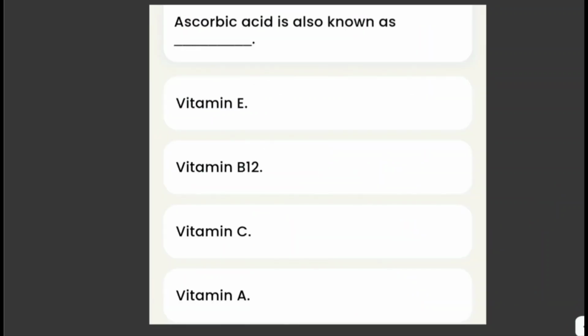Ascorbic acid is also known as vitamin E, vitamin B12, vitamin C, or vitamin A. So the answer here is vitamin C. Vitamin C is also known as ascorbic acid, and ascorbic acid is the chemical name for this essential vitamin, while vitamin C is the more common descriptive term for its role in the body. Both terms are interchangeable and refer to the same substance. So ascorbic acid is the same as vitamin C.